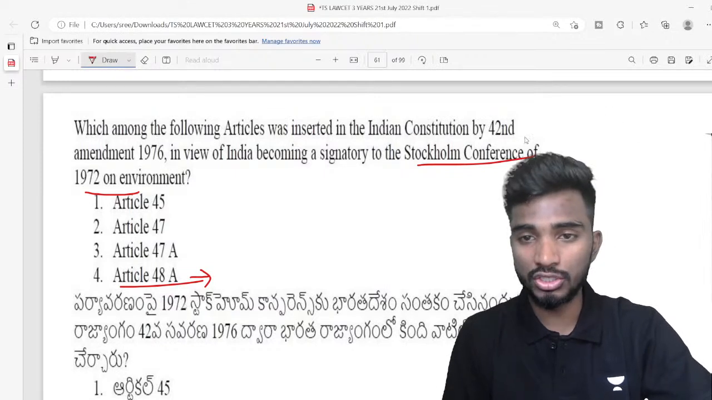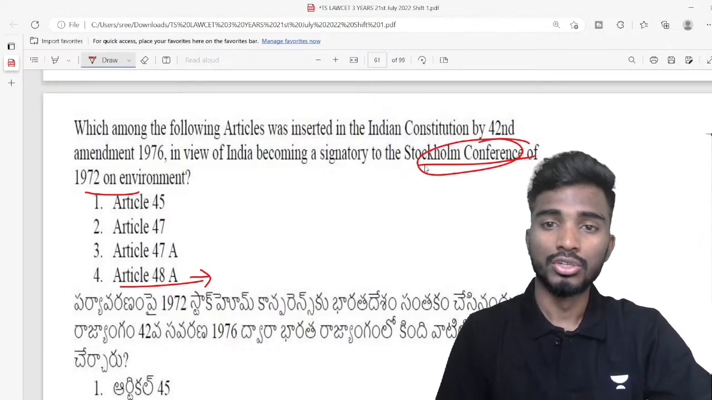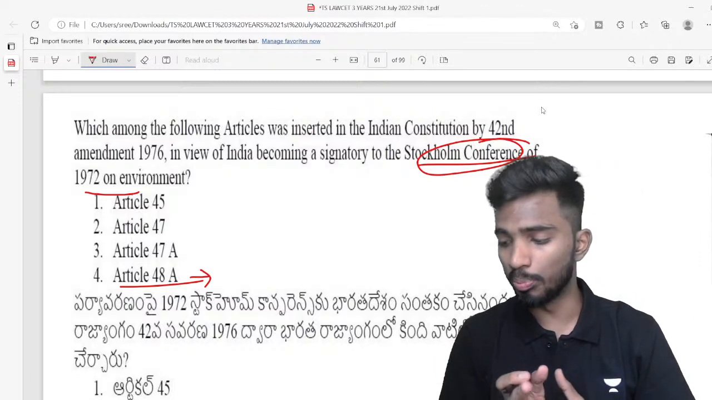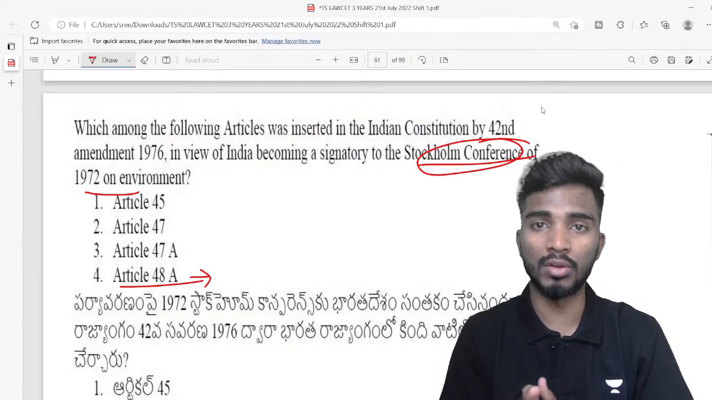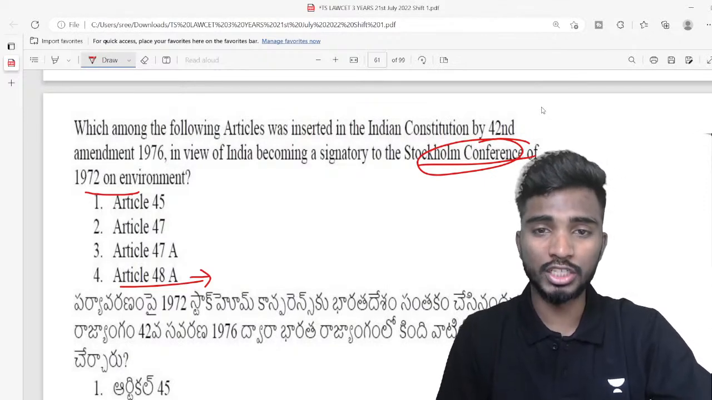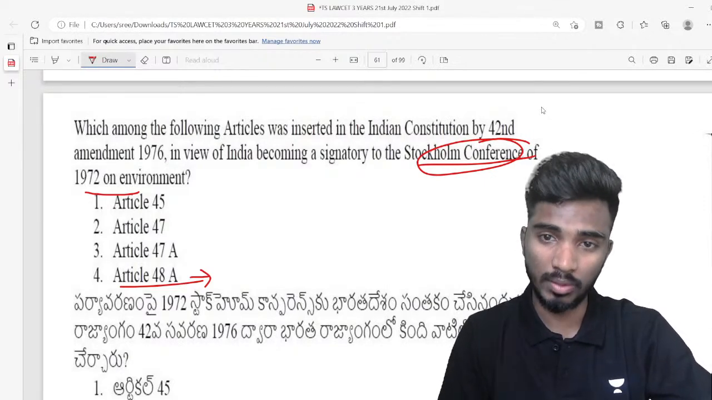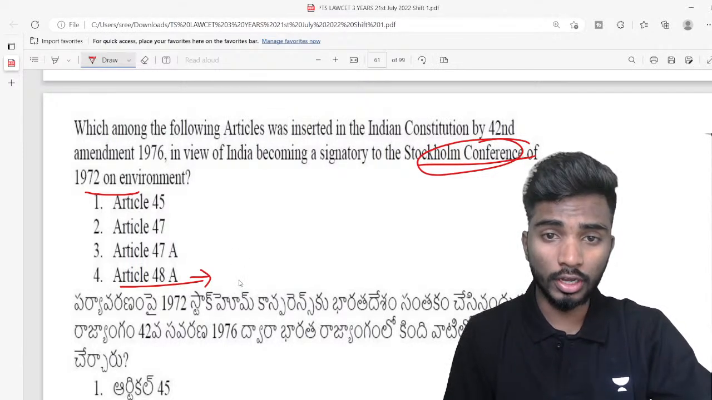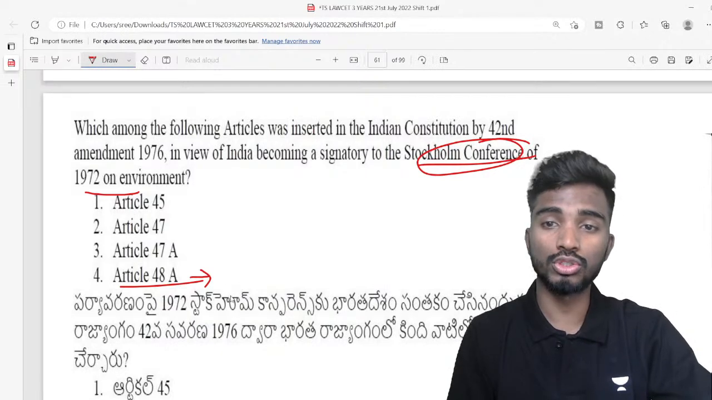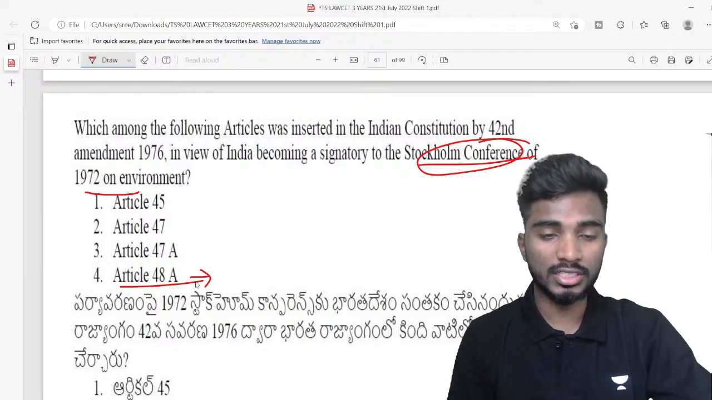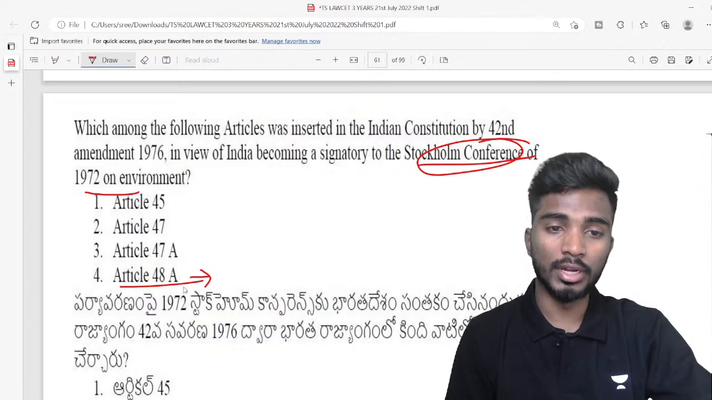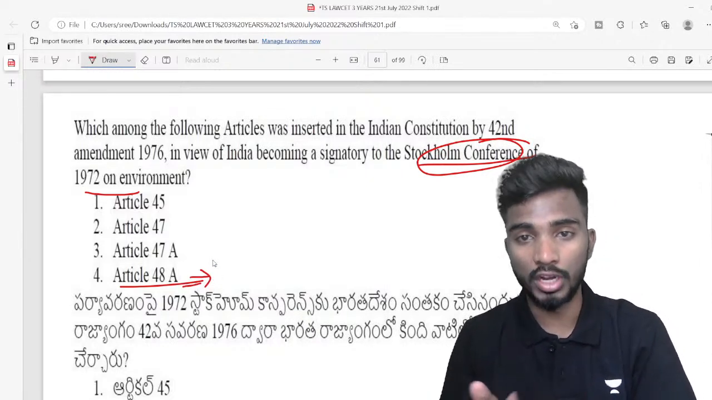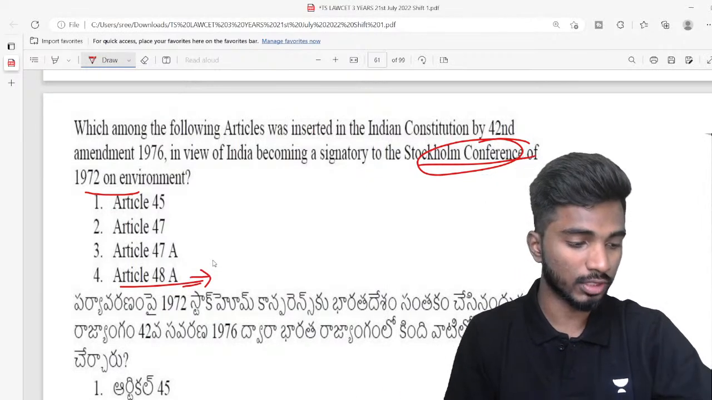What exactly is this Stockholm Conference on Environment? In the Stockholm Conference on Environment, we made a pledge to protect the entire human environment, that is protecting the plants, protecting the animals, and protecting even the human beings. To give effect to the Stockholm Conference, Parliament enacted the 42nd Amendment and 48A was introduced. 48A talks about the protection of environment, protection of wildlife and so on.